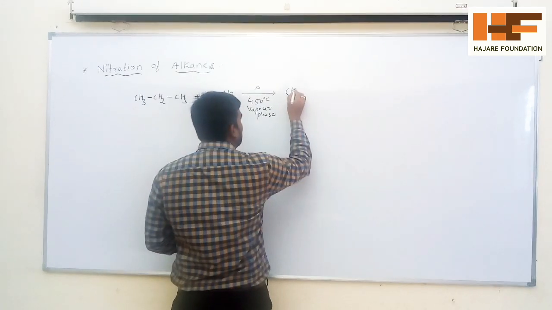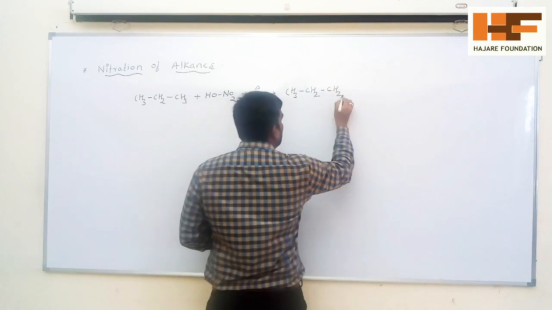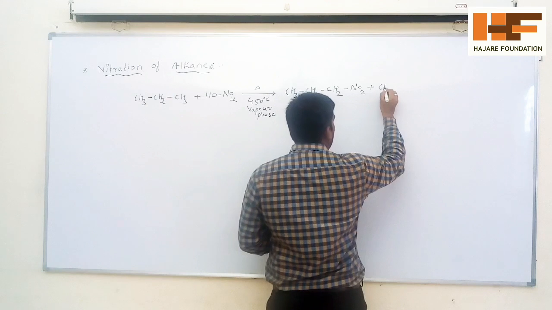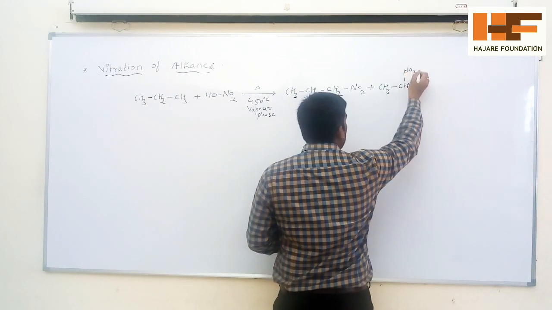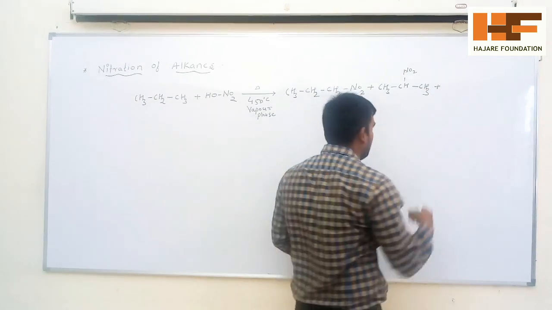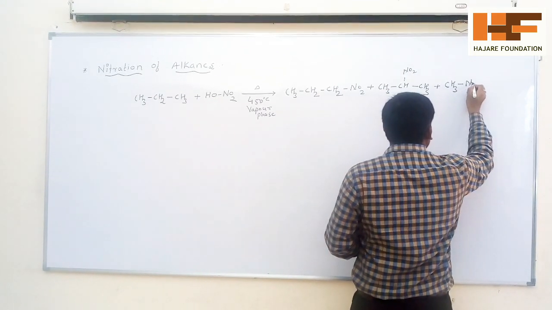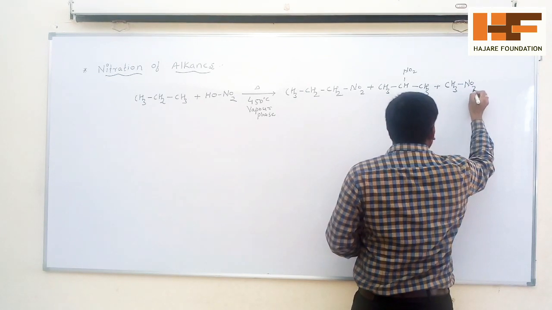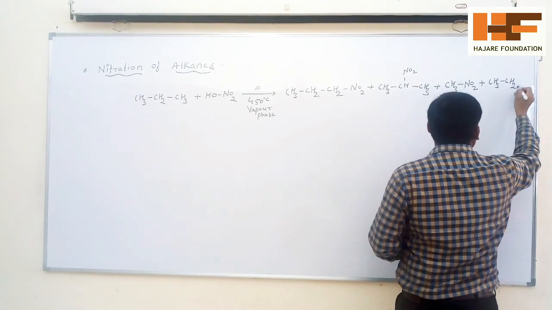See the possible products we are getting. First product is CH3CH2CH2NO2. Second product is CH3CH(NO2)CH3. Then again you are getting a mixture of products: third product, CH3NO2, and the last product, CH3CH2NO2.